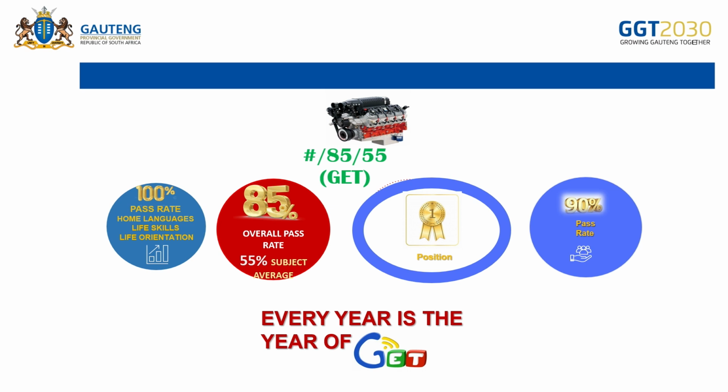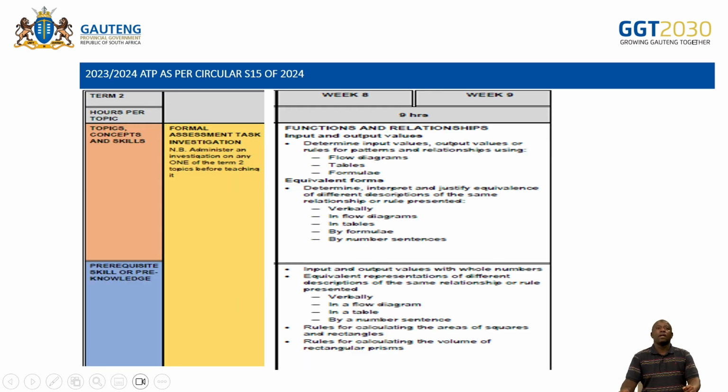The first mandate says 100% of learners must pass home language and life orientation. 85% overall pass rate, 55% subject average. Every year is the year of GET. As we are instructed by Circular S15 of 2024, we should continue with the 2023-2024 ATP.